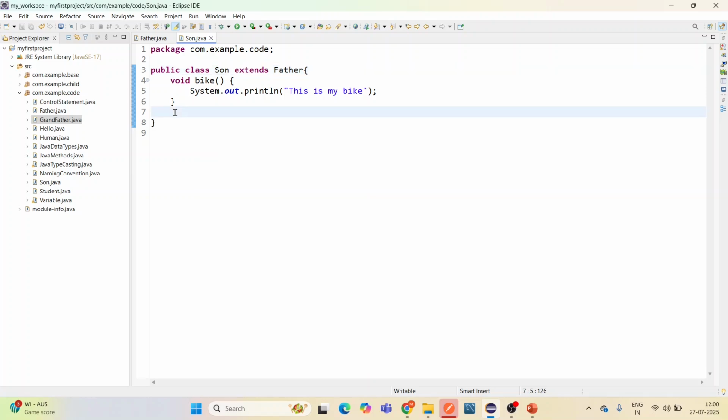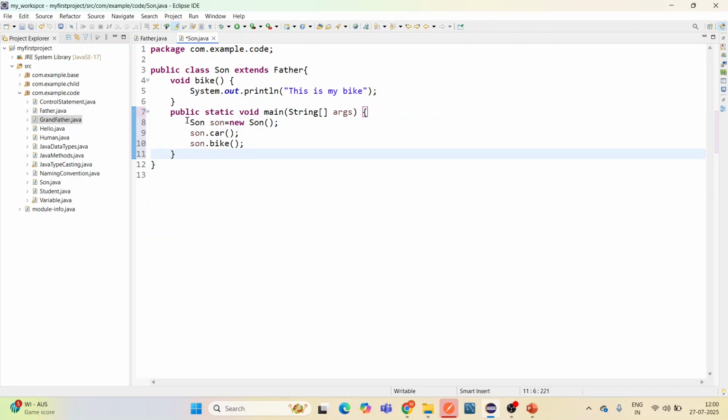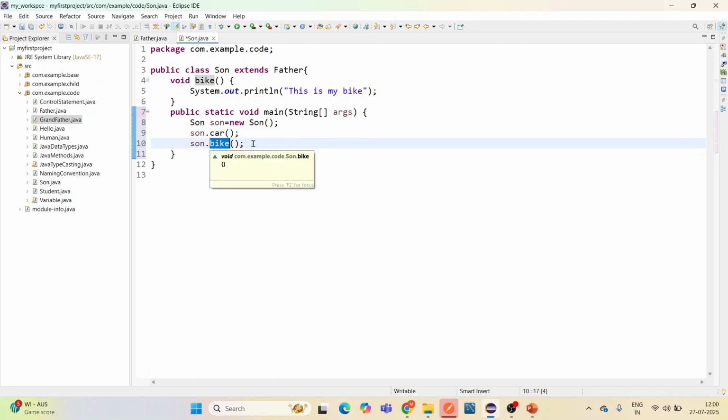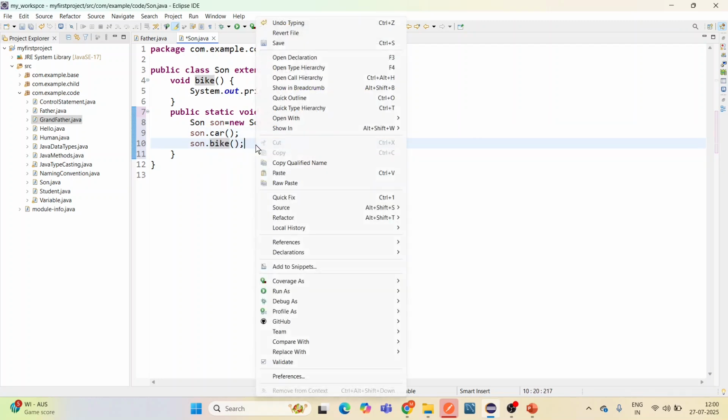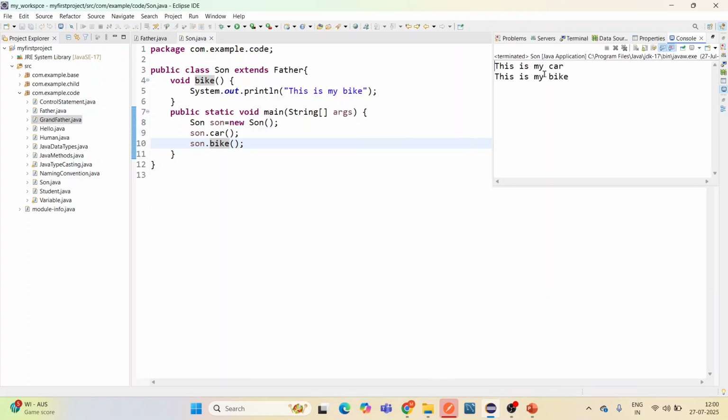When we create an object of the son class, like we have created here, we can call both car from the father class and bike from the son class. Let's run and see. Here we can see we have access to both the classes. This is how inheritance works in Java.